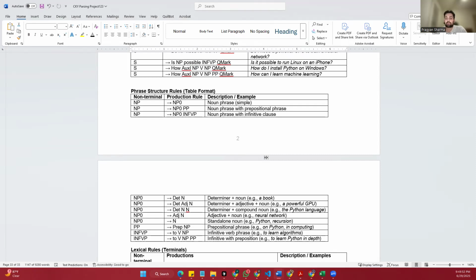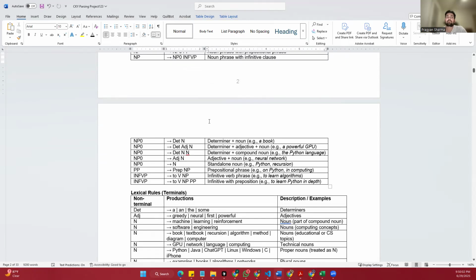In the next step of the project, we use the grammar to show how these questions are broken down and parsed using a CKY table.